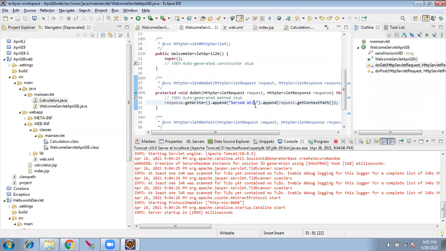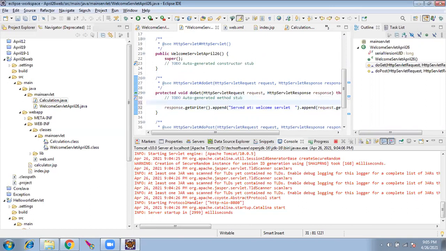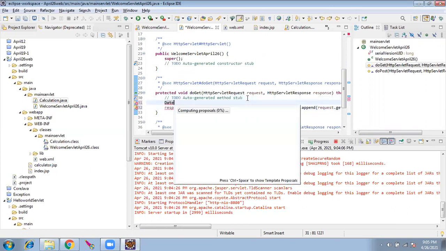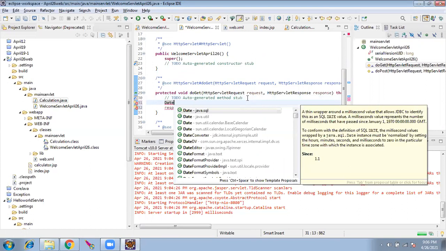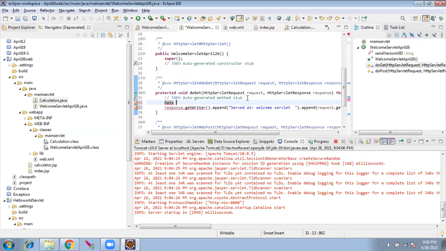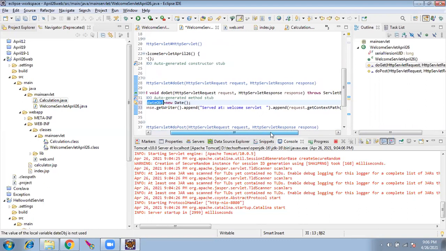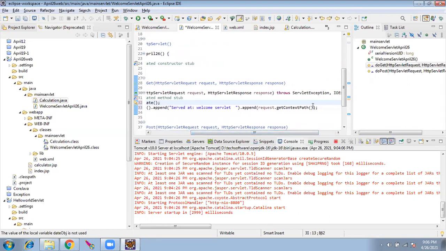I change it here and show you served at welcome servlet. Let me print the time. There is a date class in java.util. Date object equal to new Date. I will print the date object here. Dot append.